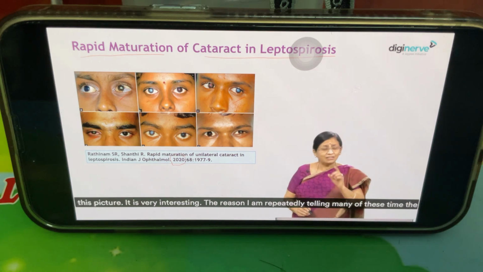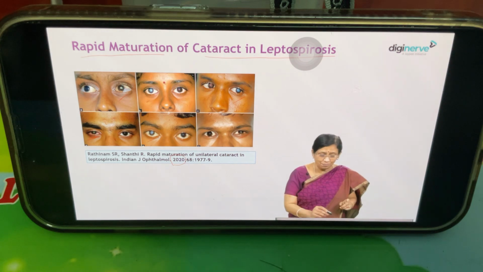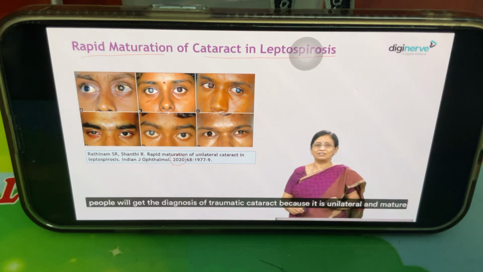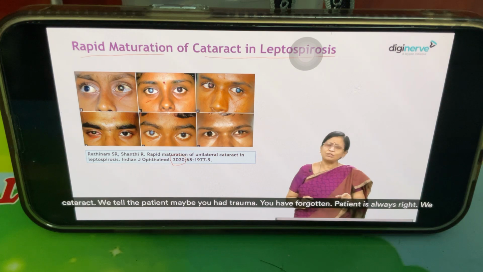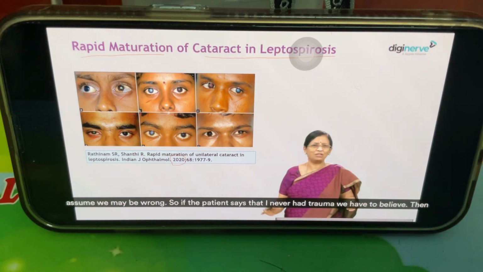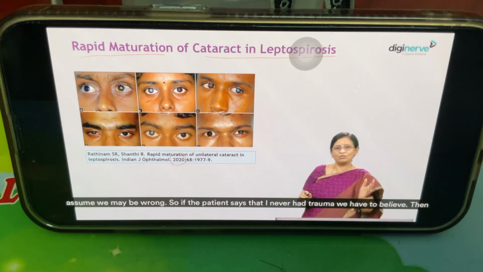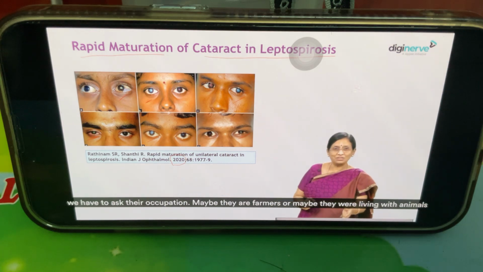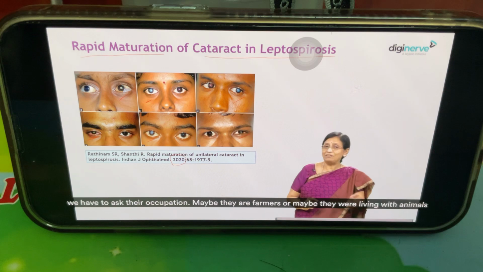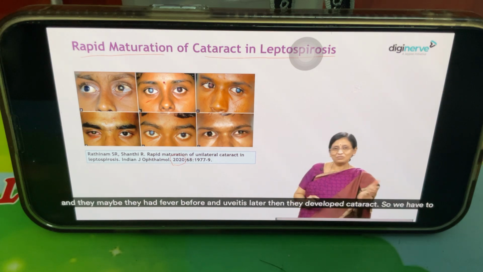It is very interesting. The reason I am repeatedly telling this is that many times these people will get the diagnosis of traumatic cataract. Because it is unilateral and mature cataract, we tell the patient, maybe you had trauma, you have forgotten. Patient is always right; we assume, we may be wrong. So if the patient says that I never had trauma, we have to believe. Then we have to ask their occupation. Maybe they are farmers, or maybe they were living with animals, and maybe they had fever before and uveitis later, then they developed cataract. So we have to get the history properly.